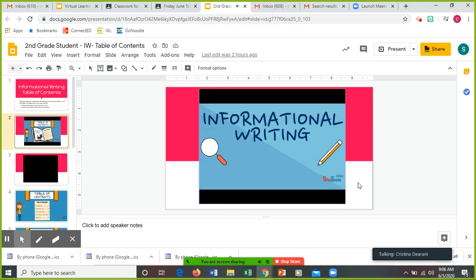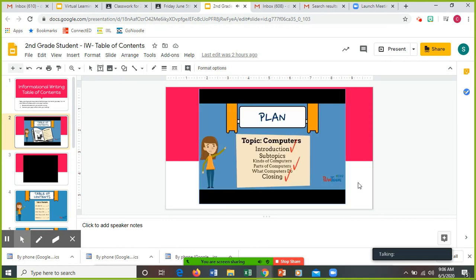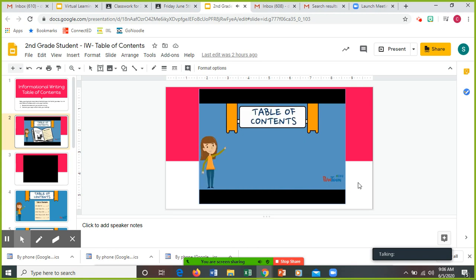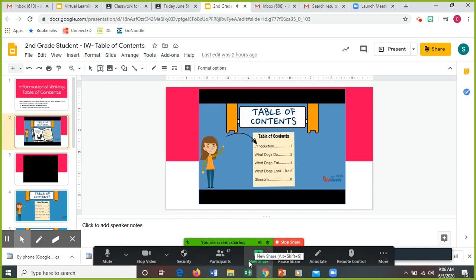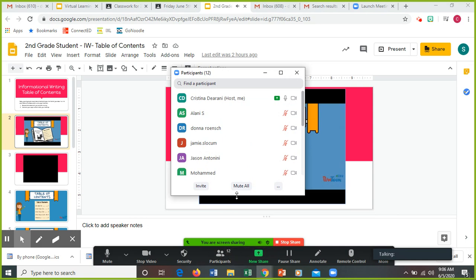We'll peek at this. Episode 7, Making a Table of Contents. I've written an informational book all about computers. Now I'm going to make a table of contents. A table of contents is usually one of the first pages in an informational book. It lists each section of the book and tells which page it starts on.